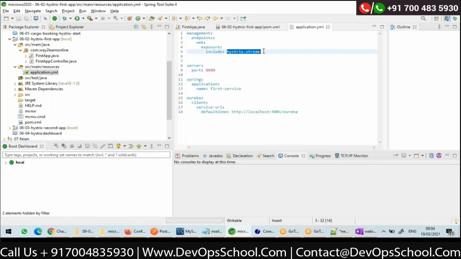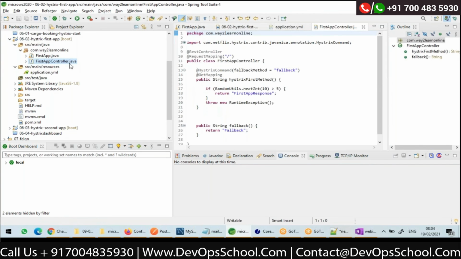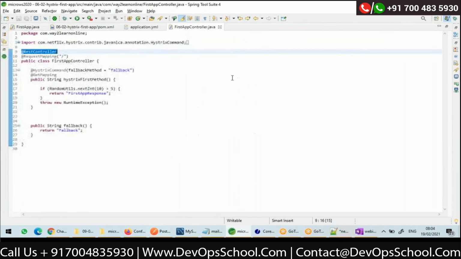Others will not be exposed. For using Hystrix related endpoints, I know according to the Hystrix documentation that this is the endpoint to be exposed, so I have already configured it. Then in my REST controller, just for demonstration, I have a simple method which returns a string.